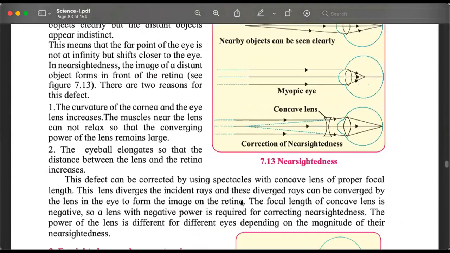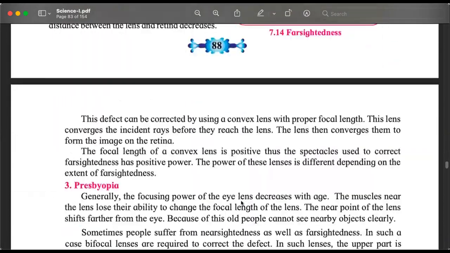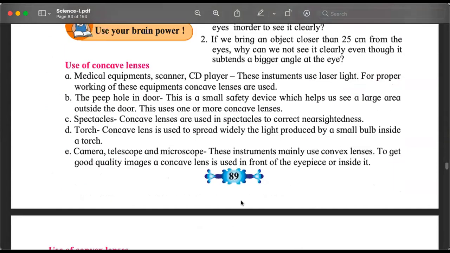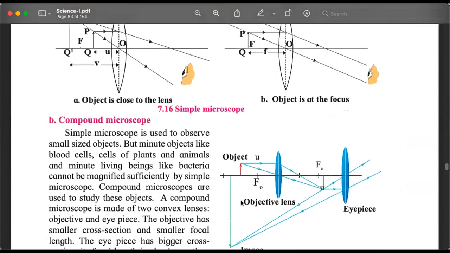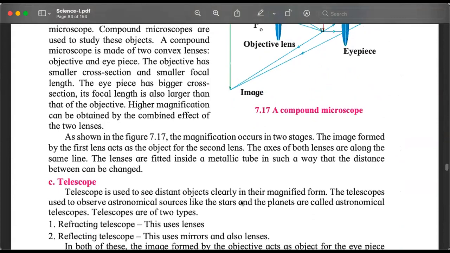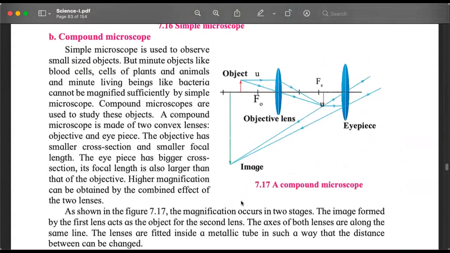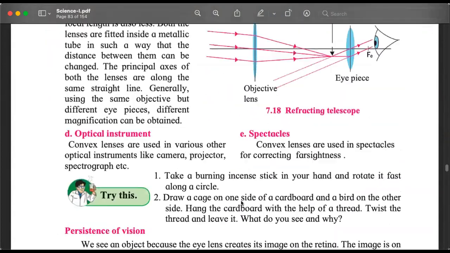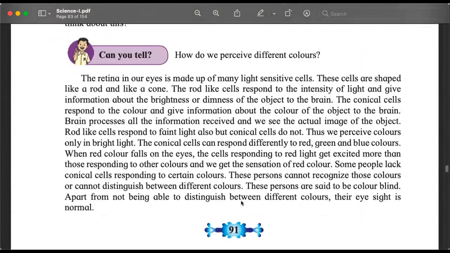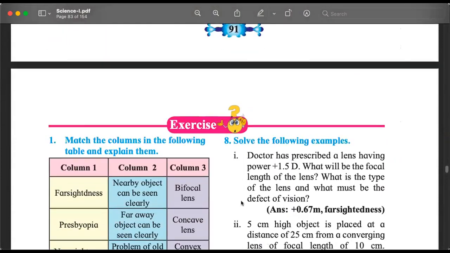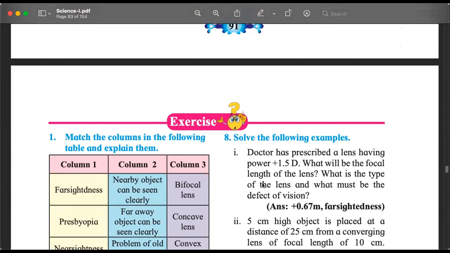So interesting. And other uses of lenses, I already told you: microscope, telescopes, and glasses. These are the two chapters.